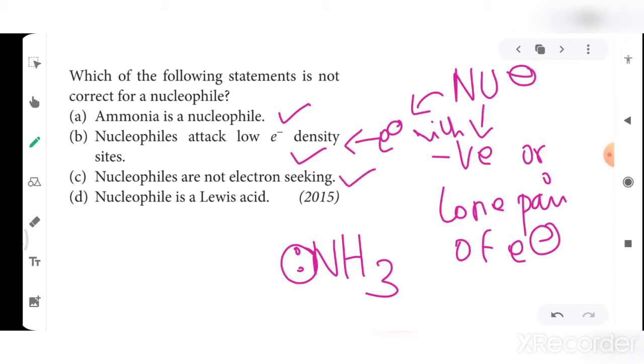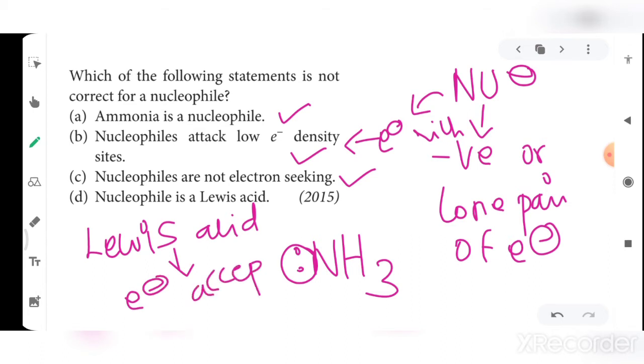And fourth is nucleophile is a Lewis acid. So what is a Lewis acid? Lewis acids are the species which act as electron acceptors. But a nucleophile is not an electron acceptor, it is an electron donor. So therefore this statement is wrong and this is your correct option.